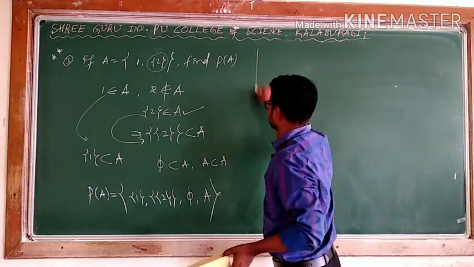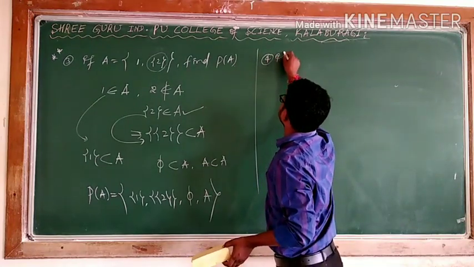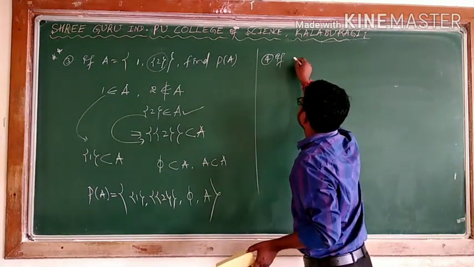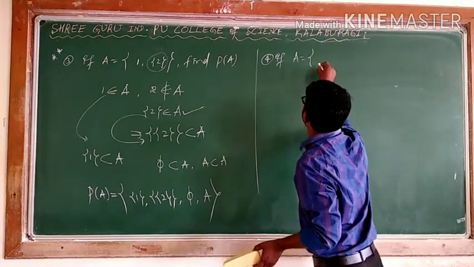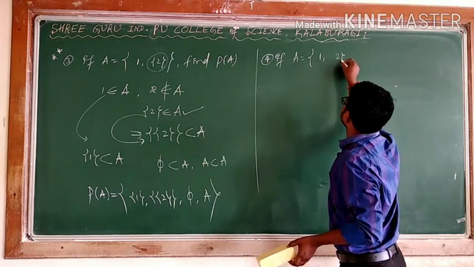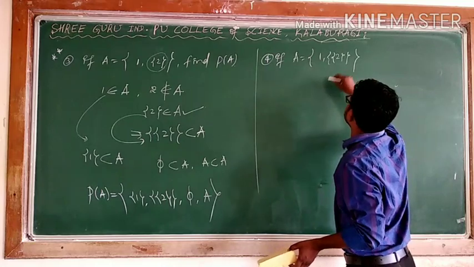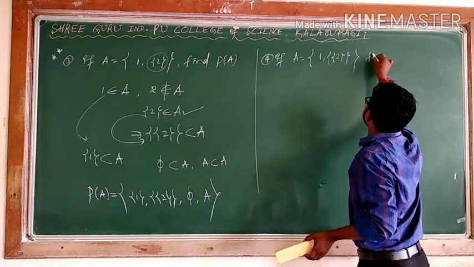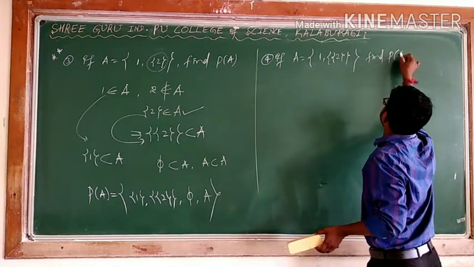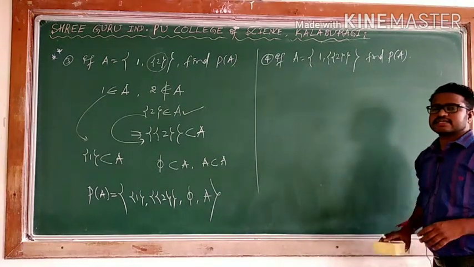Okay, this I will keep as it is. Then I will take another one. Fourth one. If I say A is equal to 1, and 2 already covered by 2 flower brackets, see. Find P of A. What happens? The thing is, he has given itself a set.